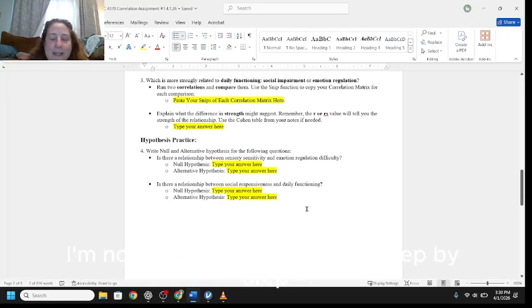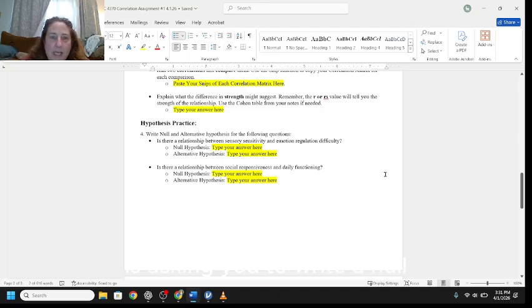I'm not going to go through this step by step because this is the part where I need you to show me that you know how to do this. I mean, I did work that first one up there for you, but question 4 is asking you to write a null and alternative hypothesis for the following questions. You should be able to do this without any problems. This does not require you to use Jamovi. This is just simply applying the skills that you've already learned in this class and writing a hypothesis for it.